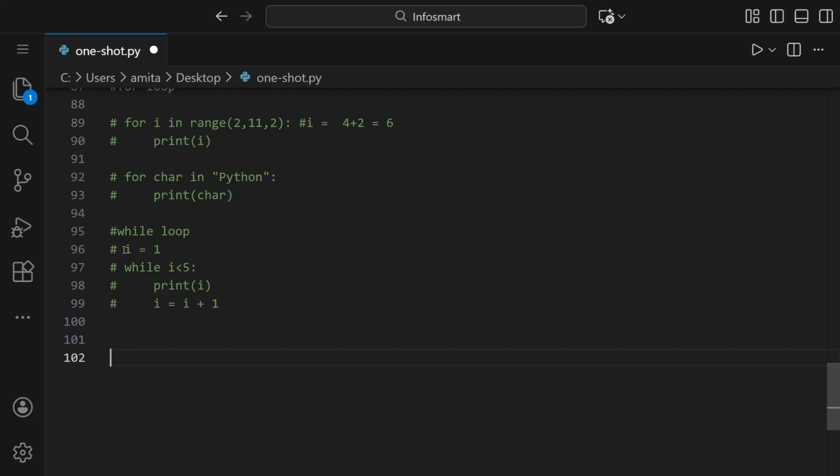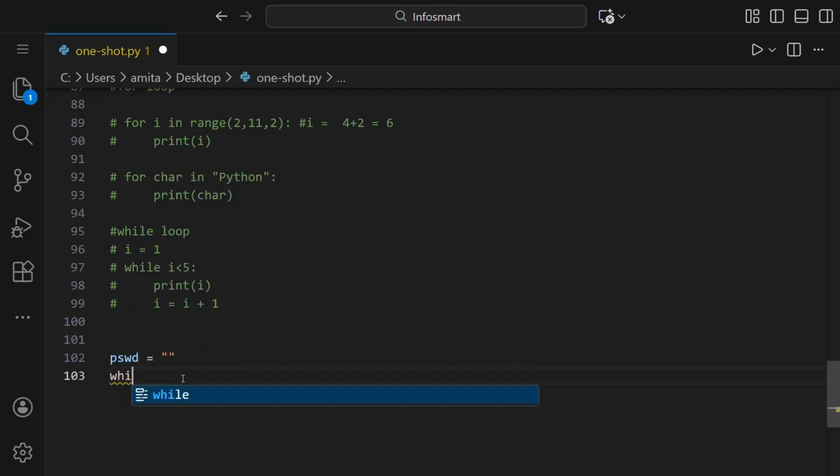When we were making this, we had i as a variable with an integer value, so we gave i equals 1. But now it's a password, so it will be a string. That's why we can simply put double quotes like this. This means an empty string, that is, nothing is written inside it. So we have named one variable password.